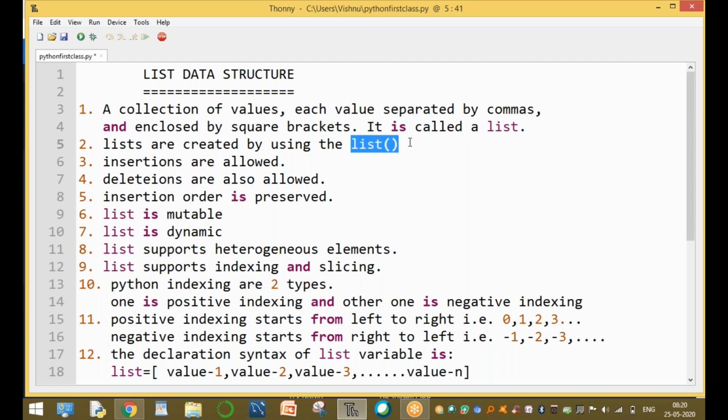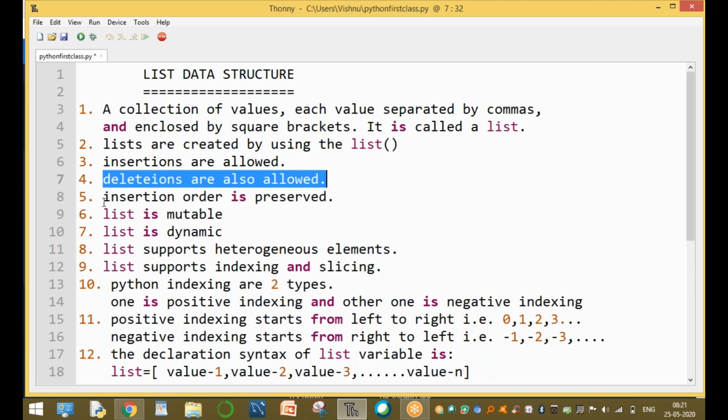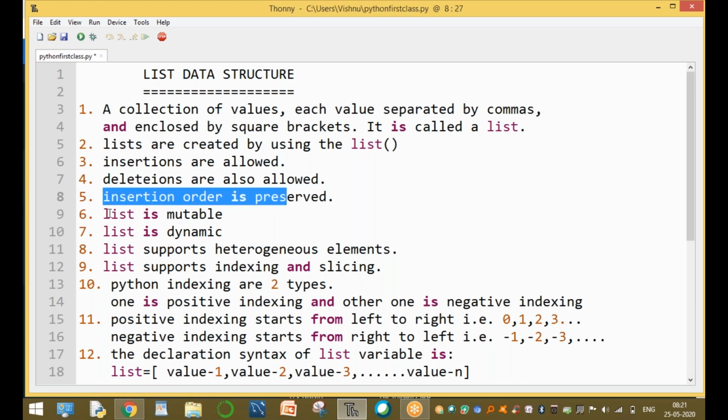The inbuilt function is list. It is already an inbuilt function that supports the list data type, converting the values into list type. Okay, clear. Within the list, the new elements are inserted. The insertion is possible within the list, and the deletions are also possible within the list. Insertion order is preserved. List is mutable.